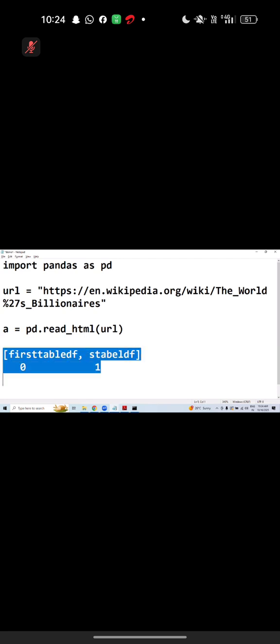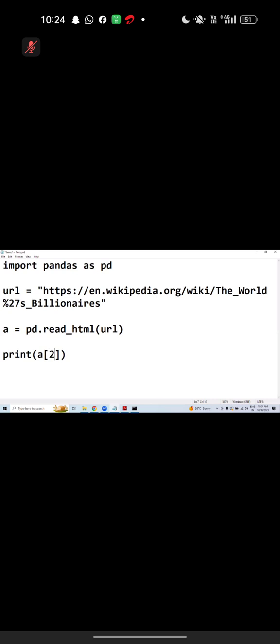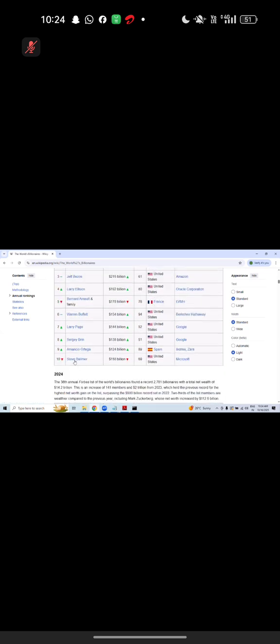Now we need not print that here. What index do I need to capture? Yes, exactly. If you want, I am counting one more time: 0, 1, 2. That's it, sir. For your information, we are going to get a data frame. In that data frame, the first person's name should be Elon Musk, and the last one Steve. Good, all right. Let me run this code.